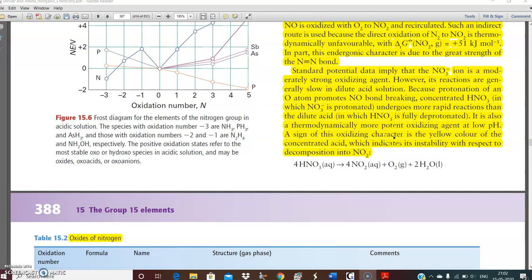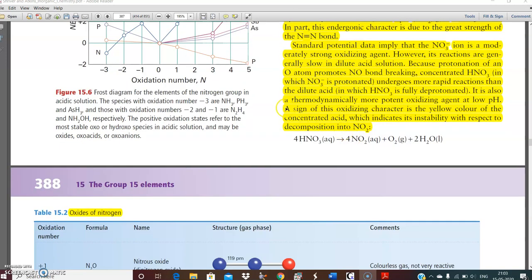A sign of this oxidizing character is the yellow color of the concentrated acid, which indicates its instability with respect to decomposition to NO2. In your laboratory, if you see concentrated nitric acid, you will find a yellowish color in that nitric acid. This is because of this particular reaction. Sometimes this is also asked during exams.